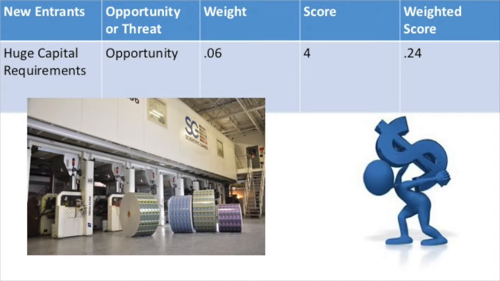Our largest weighted score factor was that the industry requires very large capital requirements. This means that in order to enter the gambling industry, a company must face fixed costs that must be distributed among a large number of products in order to minimize the unit costs of the products that are being made. The weight that we assigned this factor, which is in the Porter New Entrants section of the EFE, was 0.06. This is seen as an opportunity for Scientific Games since they are already one of the largest producers of gambling products and they have a big enough production mass to take advantage of the economies of scale. This is why we assess Scientific Games a score of 4 when it comes to how well Scientific Games deals with this factor.